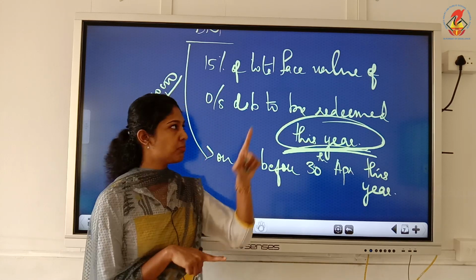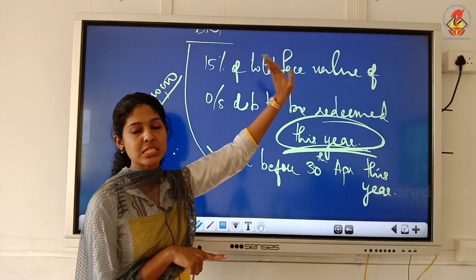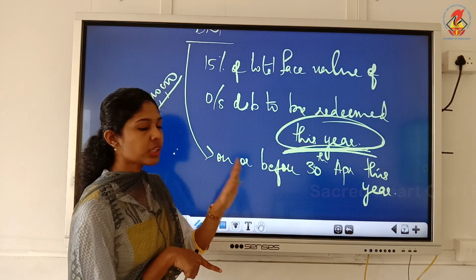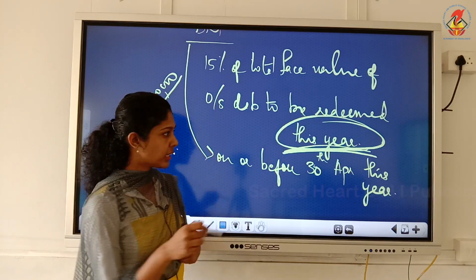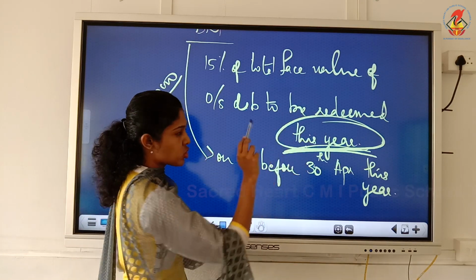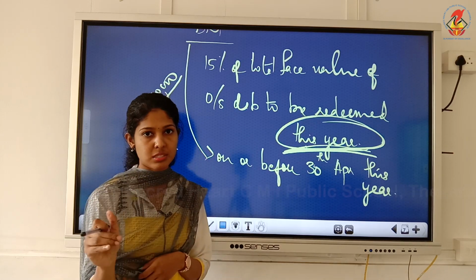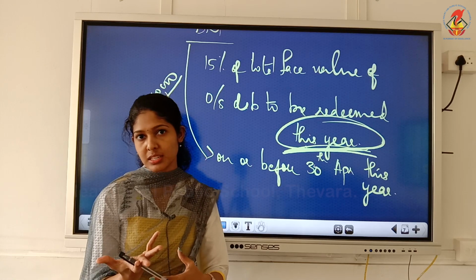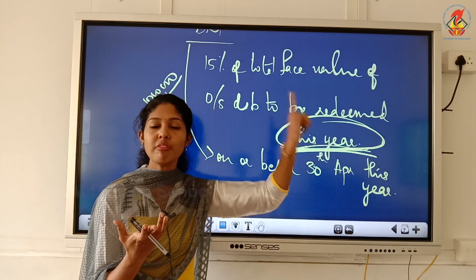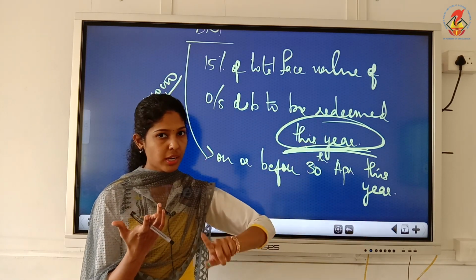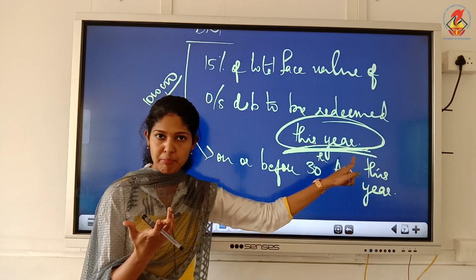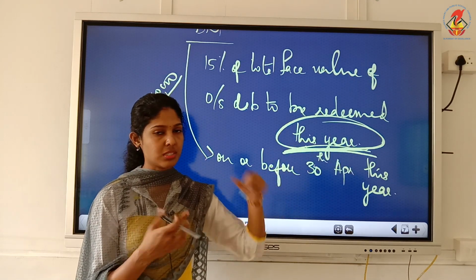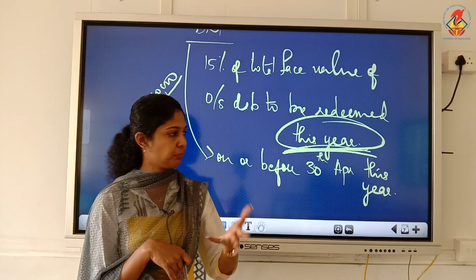So you should compute 15% of 5 lakhs. That is why this term, to be redeemed this year, is very important. Suppose you are planning to redeem the entire 10 lakhs this year, then you do 15% of 10 lakhs. You understood? So this point you must remember: for DRI it is on the amount to be redeemed this year, but for DRR it's on the total.